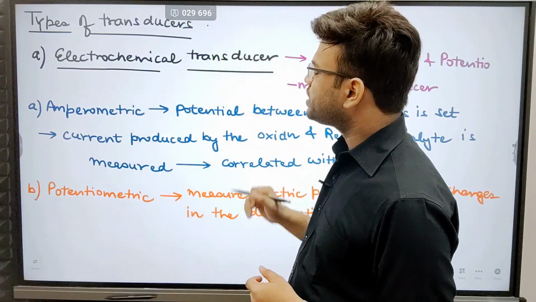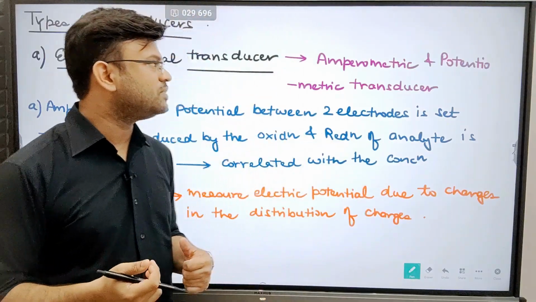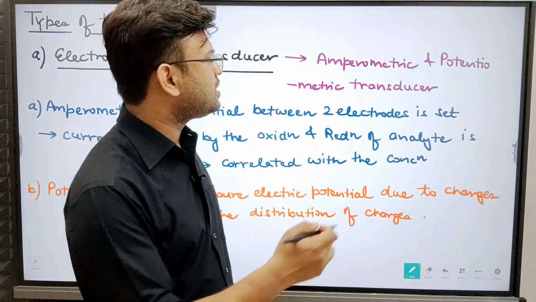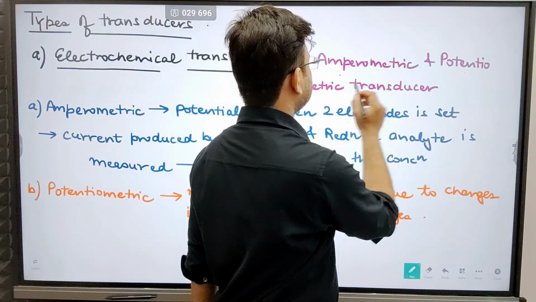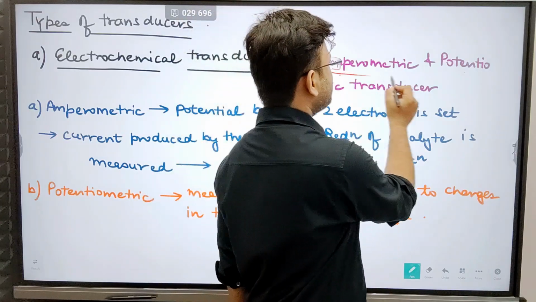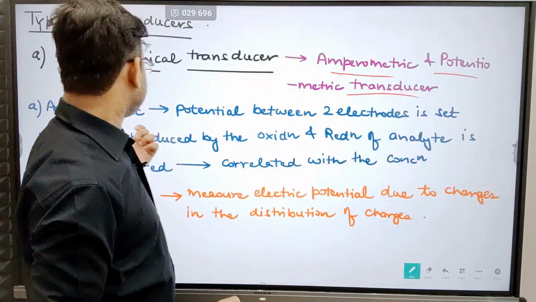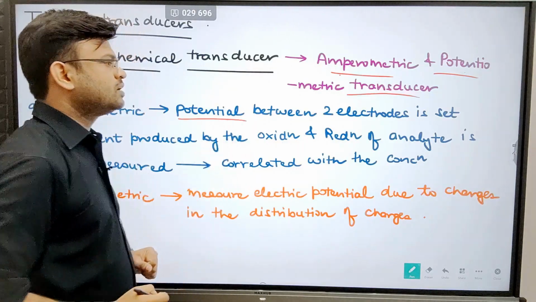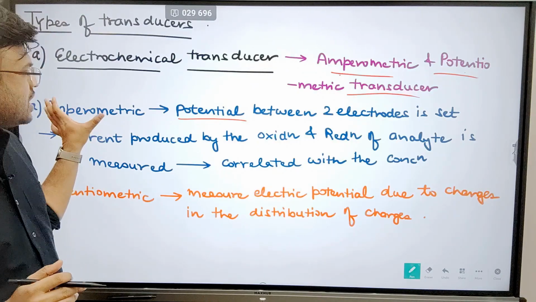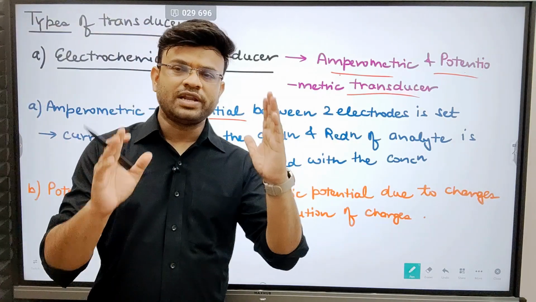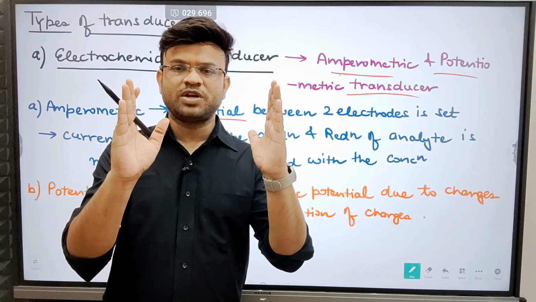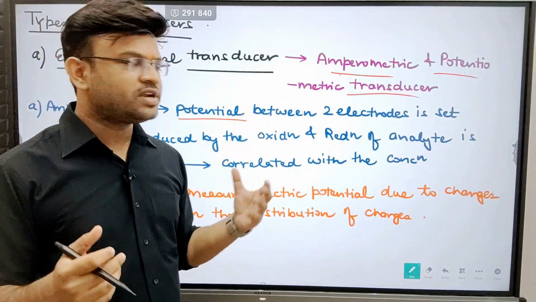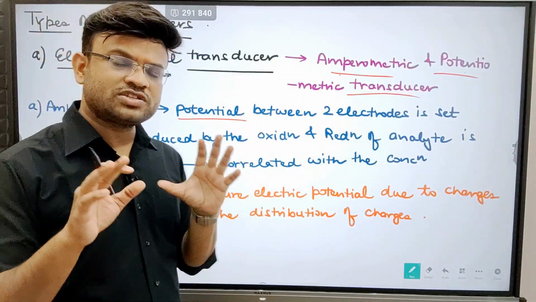First of all, the electrochemical transducer. What do you mean by electrochemical? Electrochemical transducers can be further given as examples of amperometric and potentiometric transducers. What do you mean by amperometric and potentiometric transducers? Amperometric, basically over here you should understand that it is something related to potential. What is happening in case of amperometric transducers? Two electrodes are present and the voltage between these two electrodes is fixed. This is what is written over here. A potential or voltage between the two electrodes is set, or it is fixed.